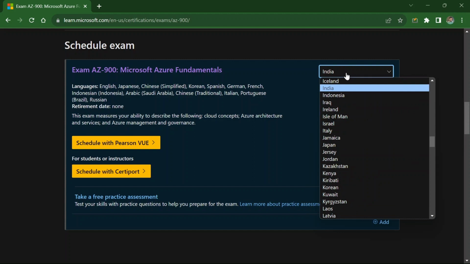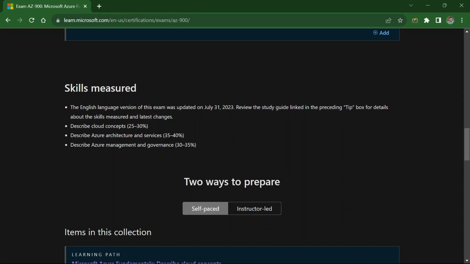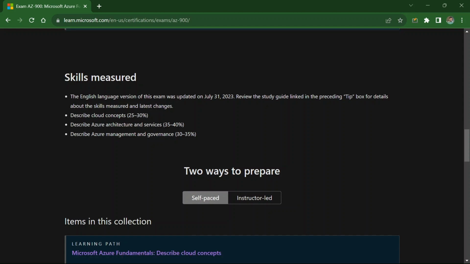Being an Indian, I would search India and let's see what the price is. The price of this exam for Indians is 3696 INR. The skills measured in this exam are, first of all, cloud concepts. A basic understanding of cloud concepts is required, and 25 to 30% of questions are asked from this topic. We can expect questions from Azure architecture and services between 35 to 40% of the total questions. Third is Azure management and governance, an interesting topic in Azure, which comprises almost 30 to 35% of questions.